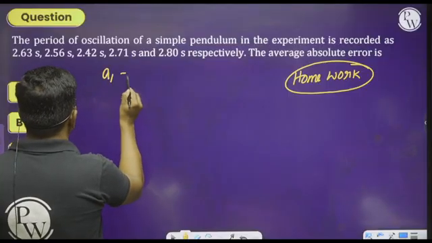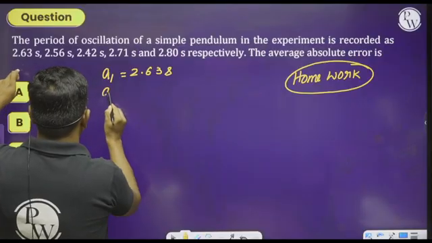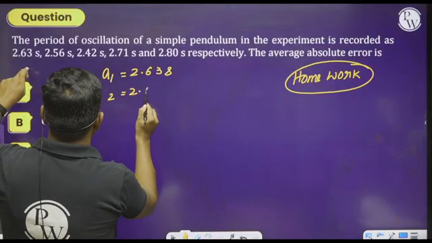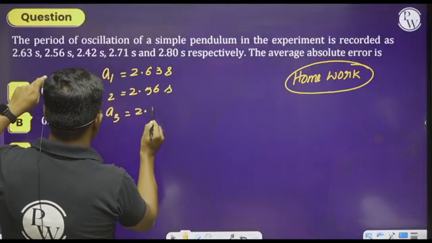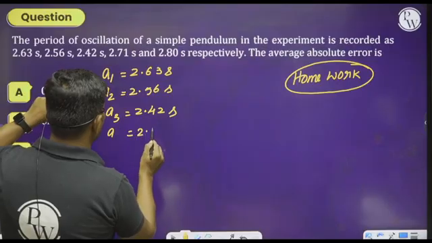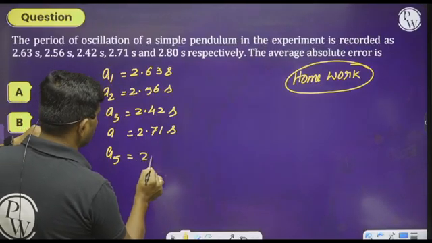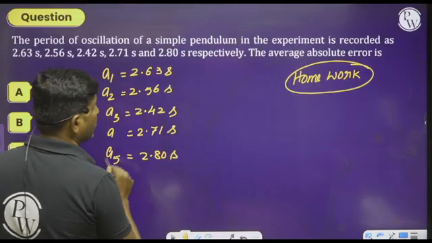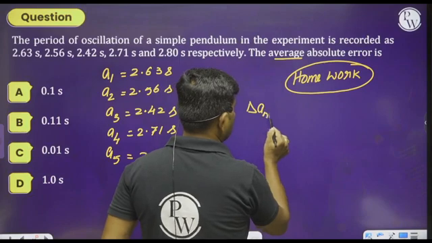See here, A1 is equal to 2.63 seconds, A2 is equal to 2.56 seconds, A3 is equal to 2.42 seconds, A4 is equal to 2.71 seconds, and A5 is equal to 2.80 seconds, and they are asking what is the average absolute error, delta A mean.